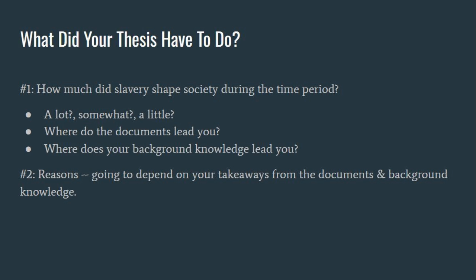Turning to the thesis now, you had to make an argument based upon the prompt. Another way to think about and evaluate the extent to which style prompt is to ask how much or how great of an influence, change, or effect occurred. In this case, how much did slavery shape society from 1783 to 1840? You need to ask yourself, where did the documents and your background knowledge lead you? Initially, I would have gone with slavery impacted society to a moderate amount. However, after looking at the documents, I think I would have gone with to a great extent and focused my main ideas around the increasing division about the morality of slavery and its spread.